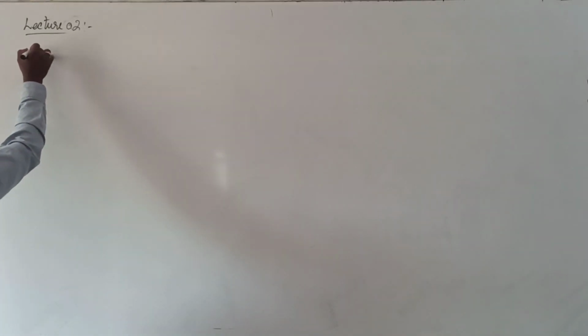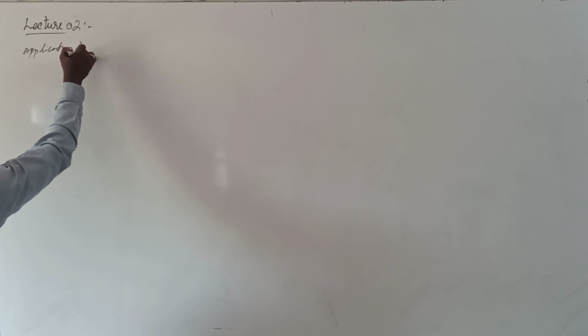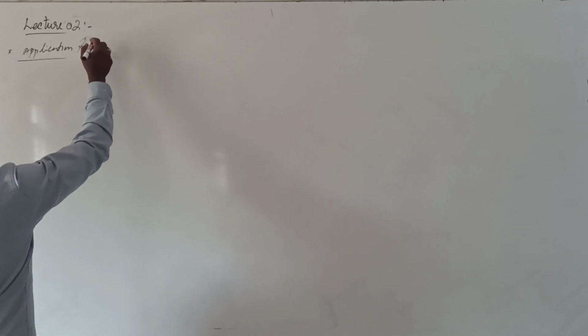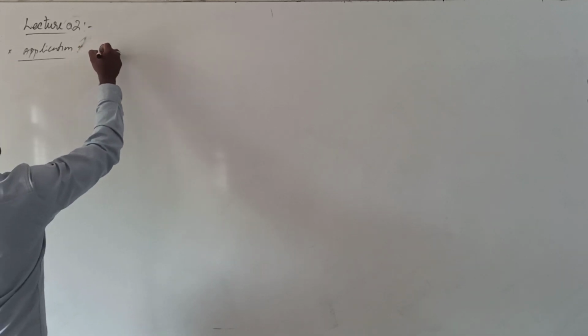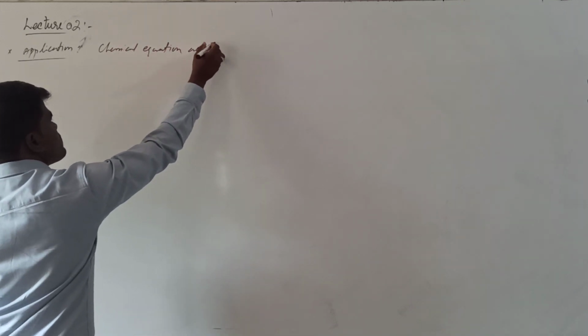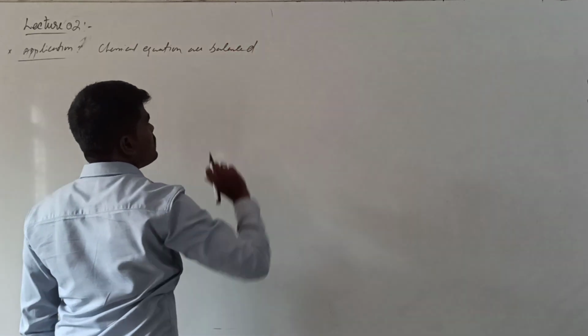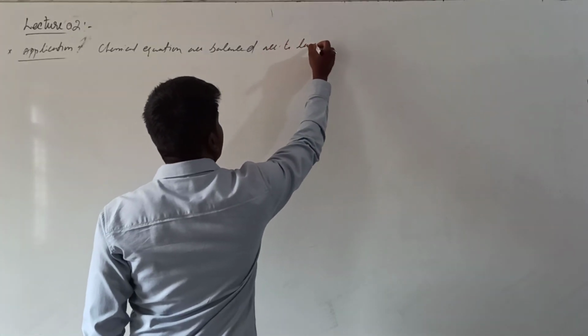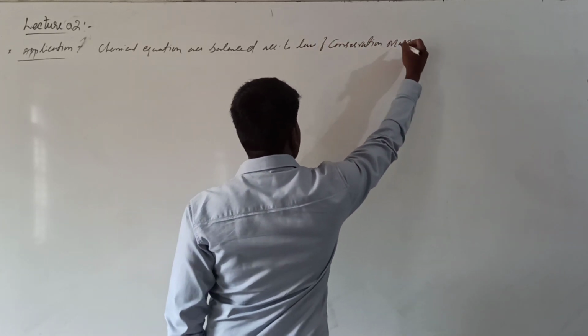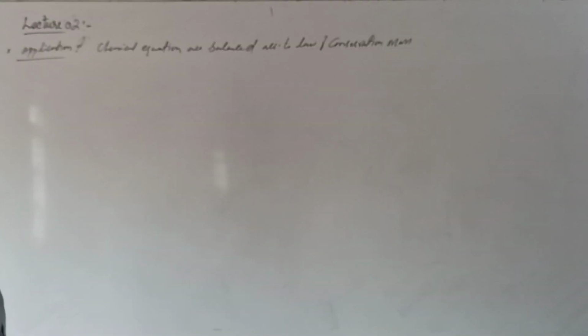Now, what is the main application of this particular law? Chemical equations are balanced. Right? Balancing of chemical equations is the main application according to the law of conservation of mass. In order to obey the law of conservation of mass, you need to balance the chemical equations.